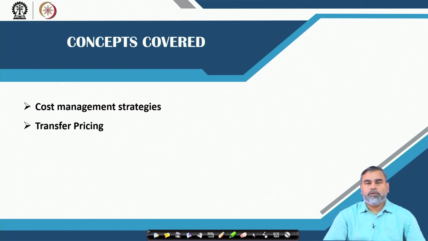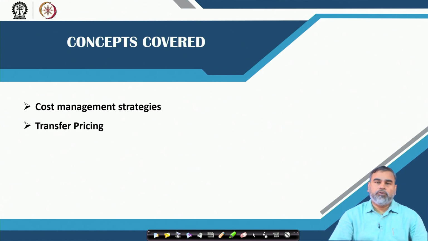Then what are the different methods or strategies the commercial banks can adopt to manage that cost and, more particularly, to minimize it? That is the first objective of today's discussion.